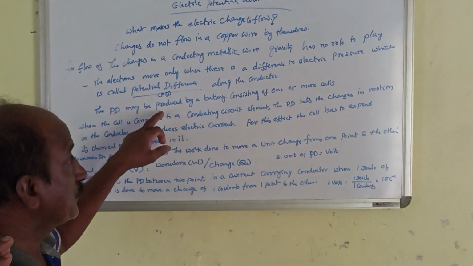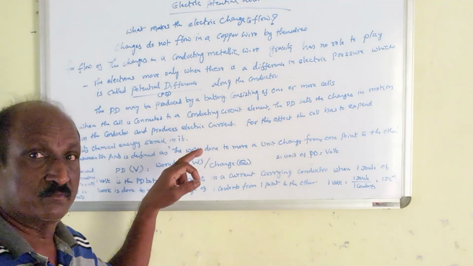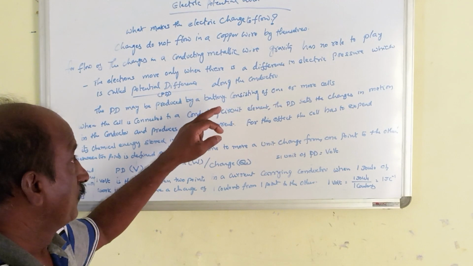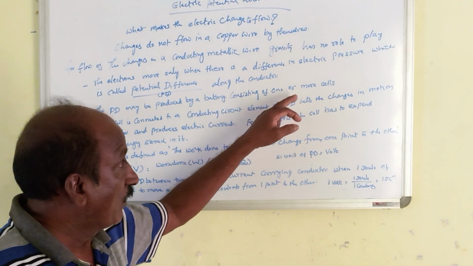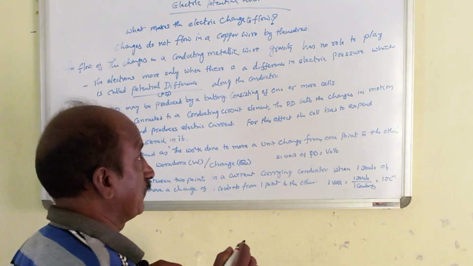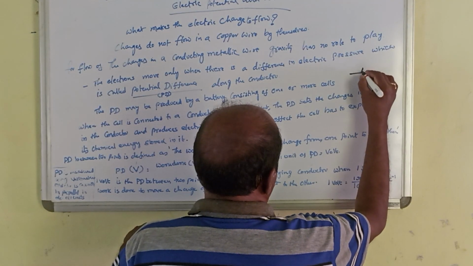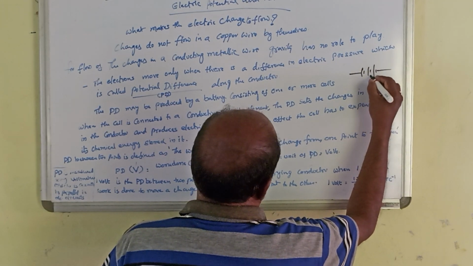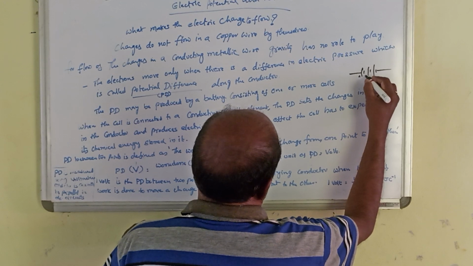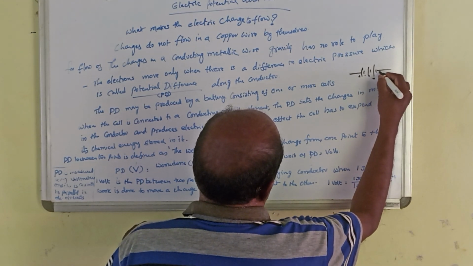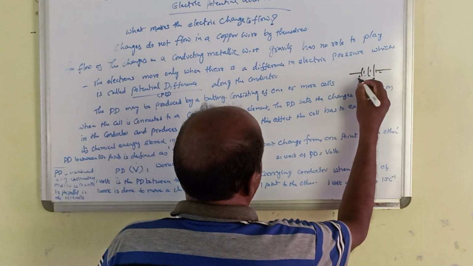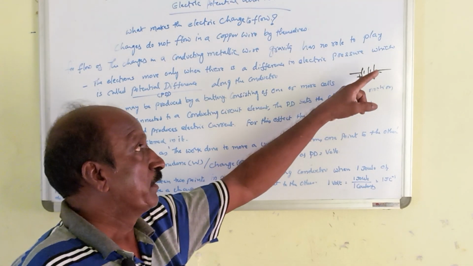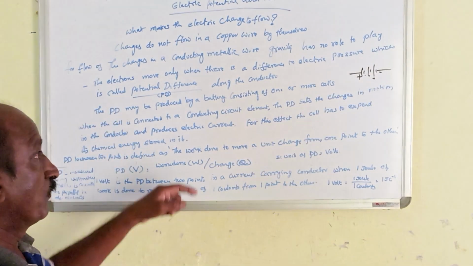The potential difference may be produced by a battery consisting of one or more cells. For example, in electric circuits, we see some batteries connected in series like this. This is one battery, second battery, third battery, plus and minus, plus and minus, plus and minus. So ultimately for the total battery, this lead is positive and this lead is negative. Here more than one battery is connected in order to fulfill the action.